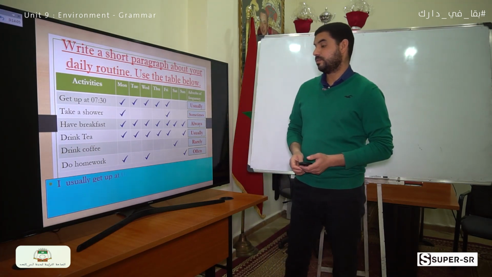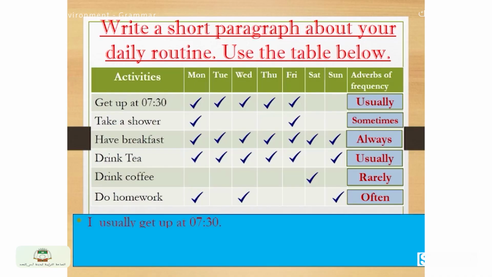I usually get up at 7:30. The second, I sometimes take a shower. After that, I have breakfast at 8 o'clock.